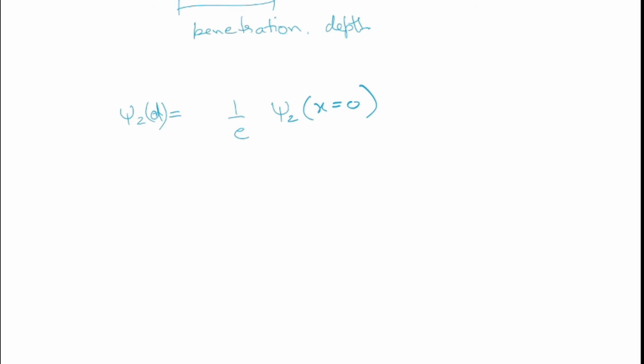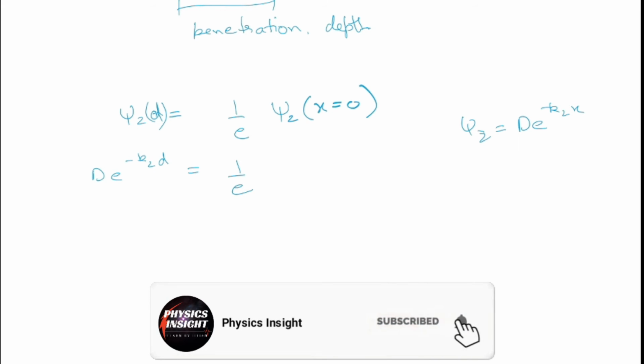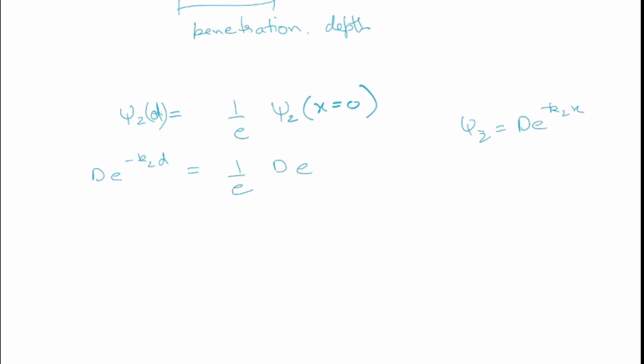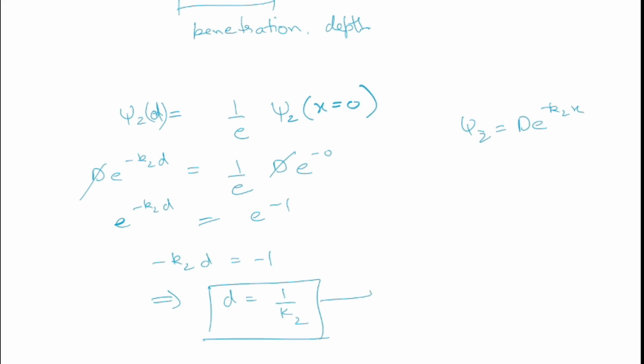So let's put values in phi 2, that is d e to the power minus k2x. When we put x equal to d, we get d e to the power minus k2 d equal to 1 by e. Now put x equal to 0 in phi 2, that means d e to the power minus 0. So this is 1, d cancels out d. Now we have e to the power minus k2 d equal to e to the power minus 1. So minus k2 d equals minus 1, that means d equals 1 by k2. So this is our expression for penetration depth.